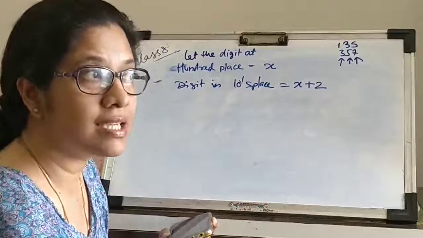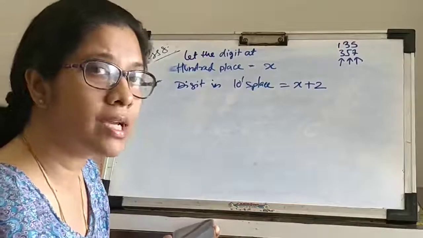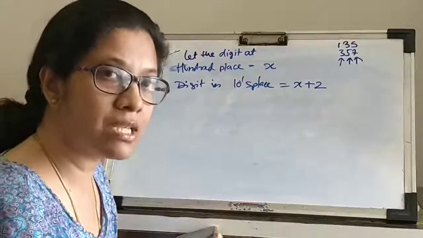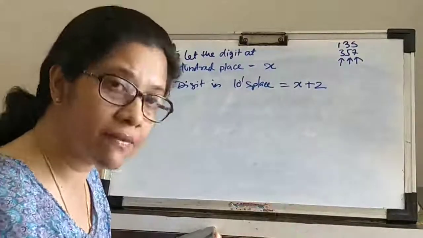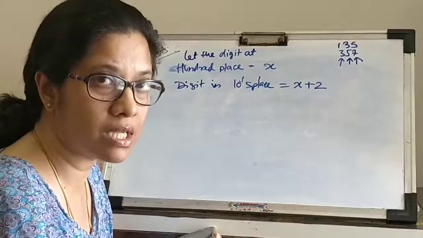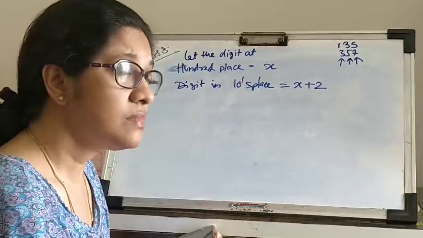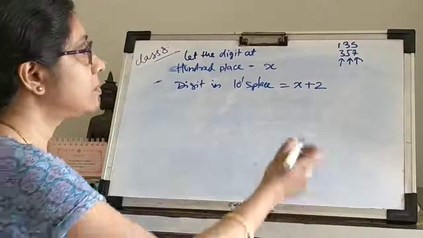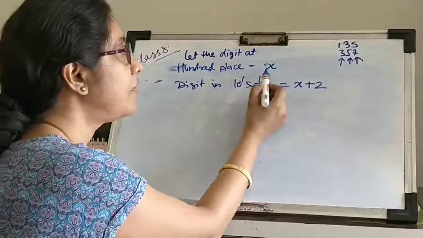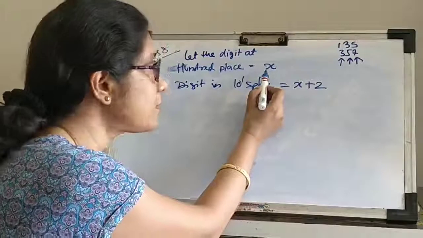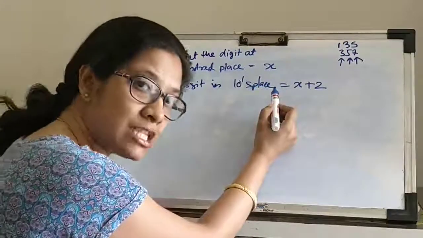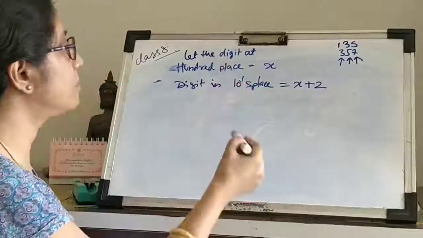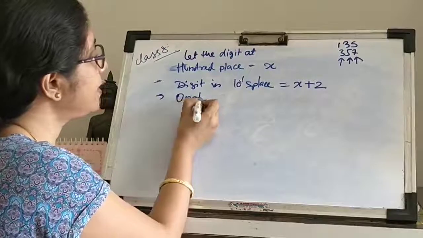Because the first digit is, let's say, some odd number 1. How do you get to the next odd number? 1 plus 2, that is 3. If you do 1 plus 1, you will get the next number, which will be an even number. But we do not want the next consecutive number, because that comes out to be even. So we want plus 2, so that we move on to the next odd number. So this is what we do. First, consider the hundreds place digit to be x. So the tens place will be x plus 2. Remember, x plus 2.